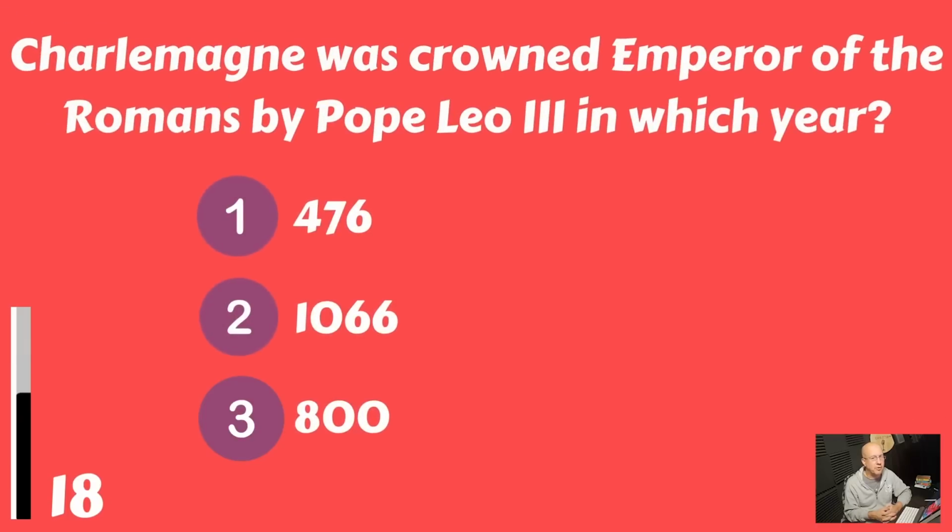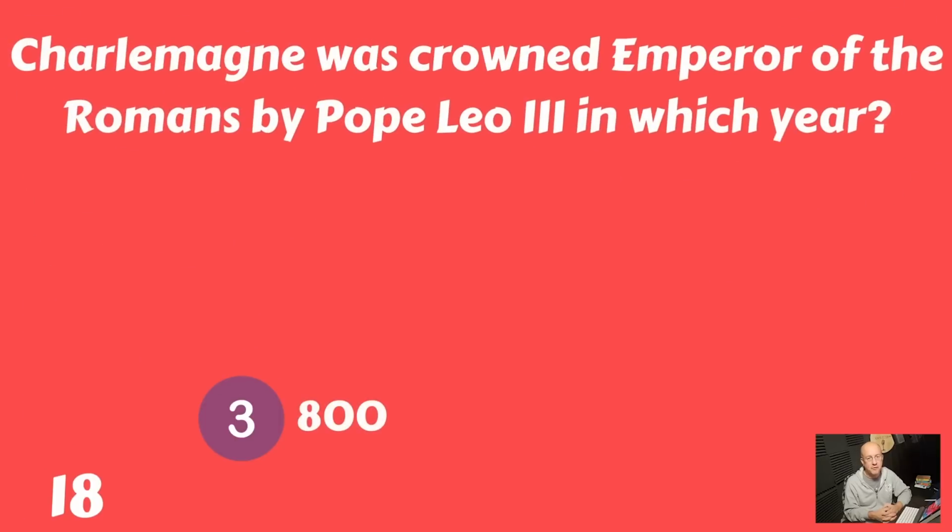Charlemagne was crowned emperor of the Romans by Pope Leo III in which year? 476, 1066, or 800? And that would be the year 800.